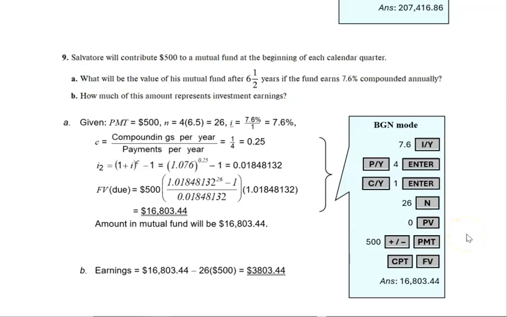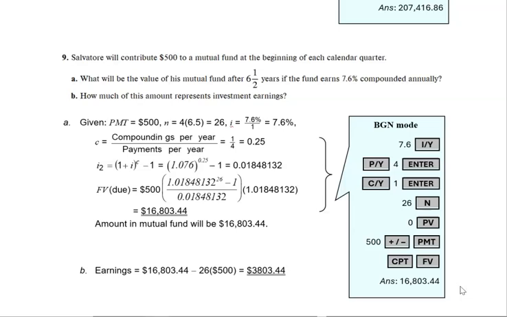How much of this amount represents investment earnings? Okay, so let's have a look at that. The way we can figure this out is we know what the total amount was at the end. It's $16,803.44, and we know that Salvatore contributed 26 times.